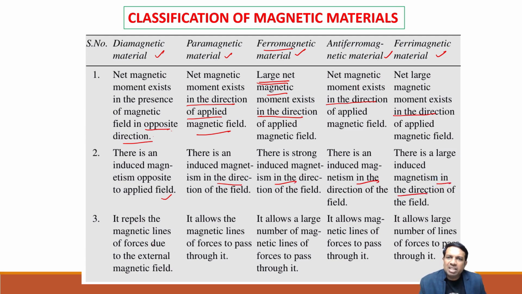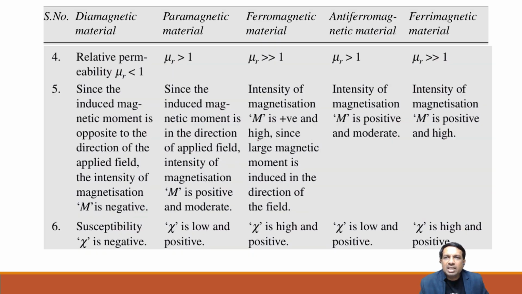Third one: diamagnetic material repels the magnetic lines of force due to the external magnetic field, while paramagnetic allows a limited number to pass through it. But ferromagnetic allows a large number of lines of force to pass through it. Next, relative permeability: it is less than 1 for diamagnetic, greater than 1 for para, and much greater than 1 for ferro.